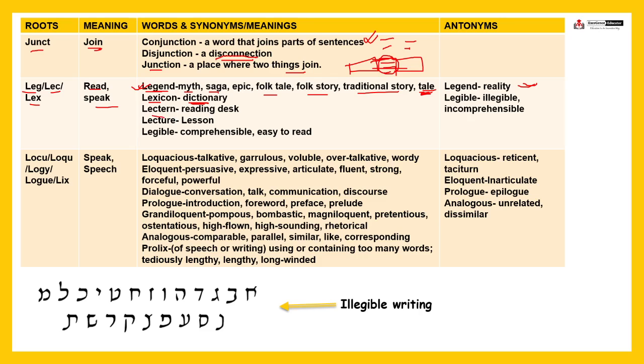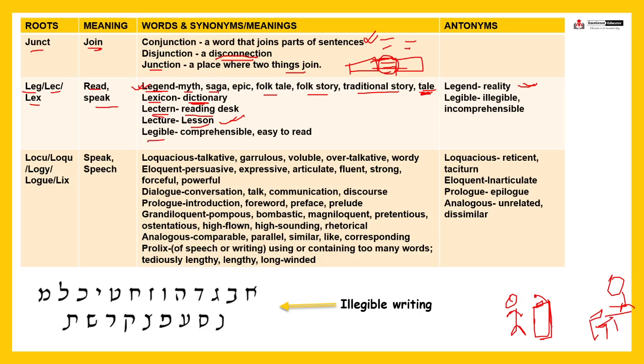Next, lectern. What is a lectern? It is a reading desk, right? Suppose you must have seen in some offline coaching centers or classes, there is a desk here, and the teacher stands here. There is a microphone, right, and this is a desk, so you can call it a lectern. And students sit here in their benches, in their desks. So this is the teacher and this is the lectern, the reading desk. You can place the book here and read, fine. Next, lecture means lesson, fine. You are listening to someone's lecture, the teacher's lecture, right?